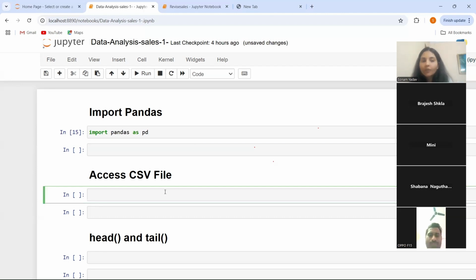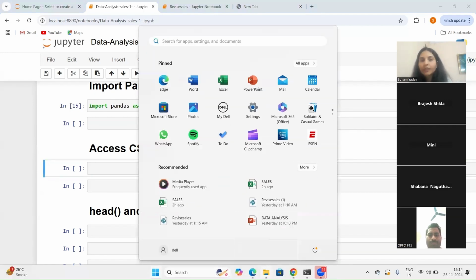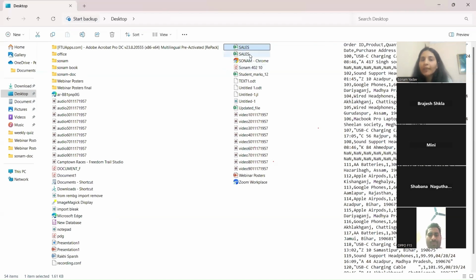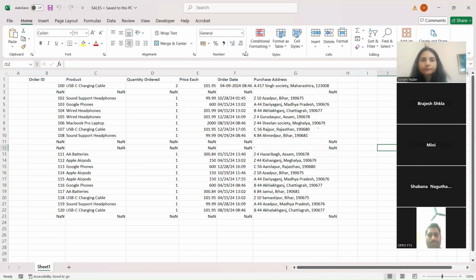And the second, what we are going to see, how we can access CSV file. So we have our data in the Excel file. क्या होता है कि जो हमारा डेटा होता है वो Excel फाइल में होता है. So this is my Excel file. Just give me 1 minute. Okay. So this is my data. We have order ID over here. We have product details. We have quantity ordered. We have price of each. We have order date and the purchase address.